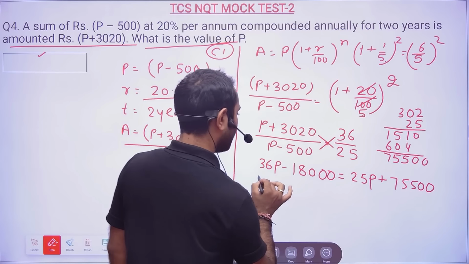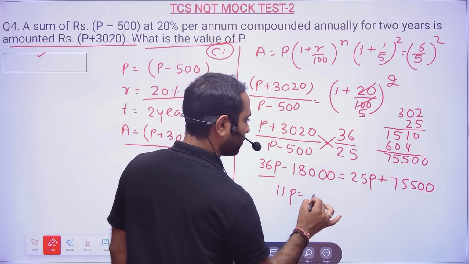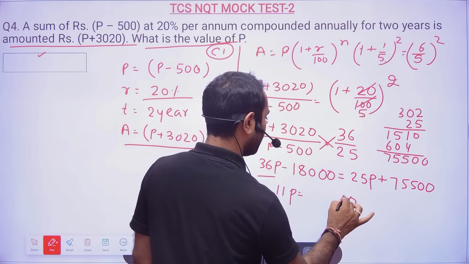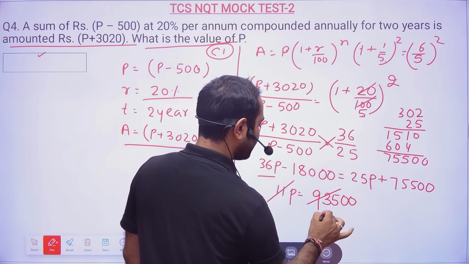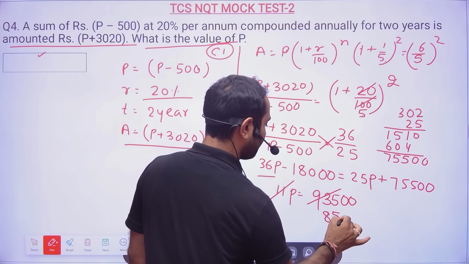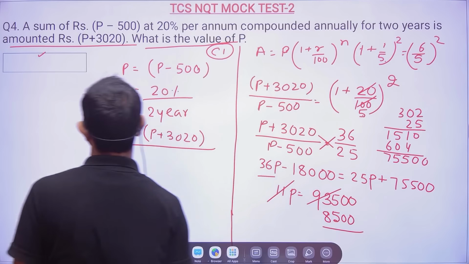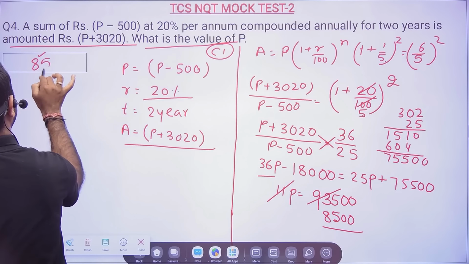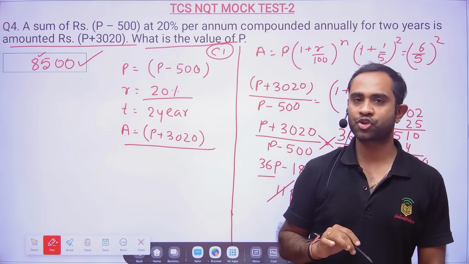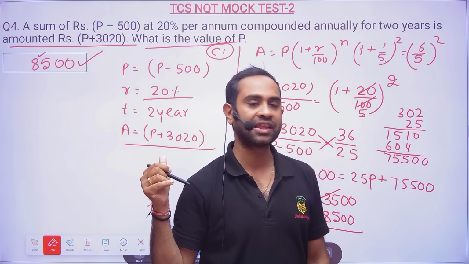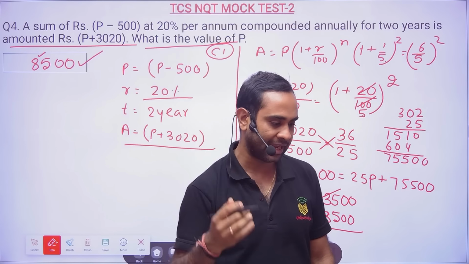75500. So this is 11P will be equal to addition, 93500. 11 8s are 88, so 8500. Here the option will be 8500. That will be your correct answer. So for question number 4, the fill in the blanks answer will be 8500.